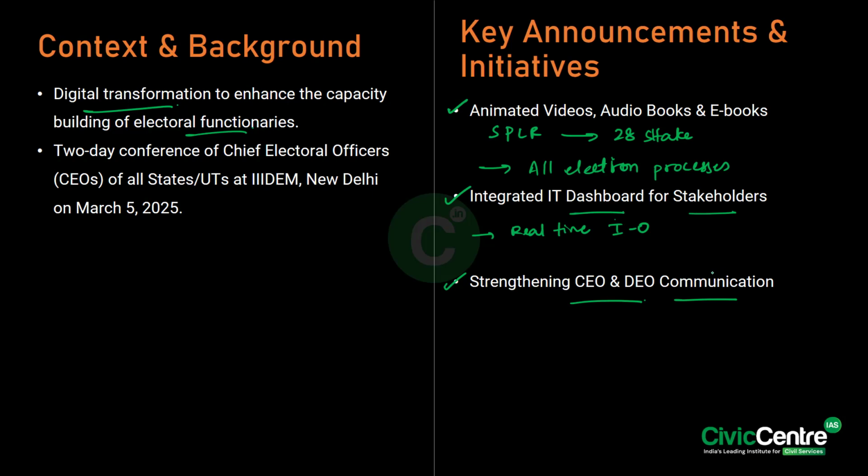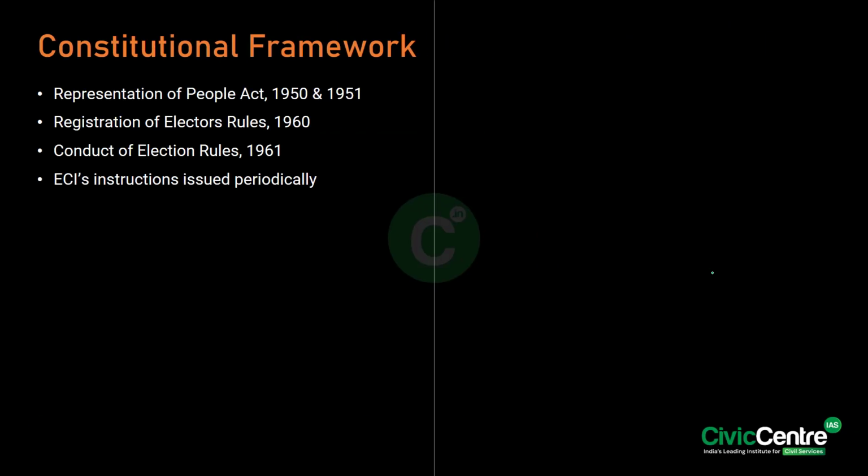Now, what are the key legal and constitutional frameworks with respect to it? So, all these election-related activities will follow the Representation of the People Act of 1950 and 1951. This is in short called the RPA. Then the Registration of Electors Rules of 1960, the Conduct of Elections Rules of 1961, and also the Election Commission of India's instructions issued periodically.